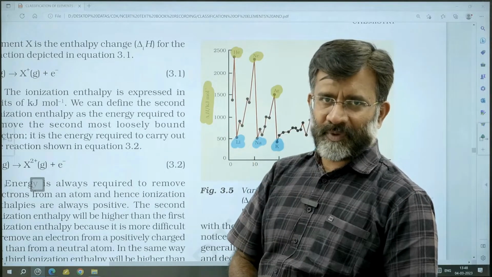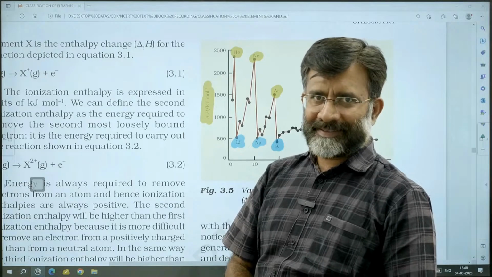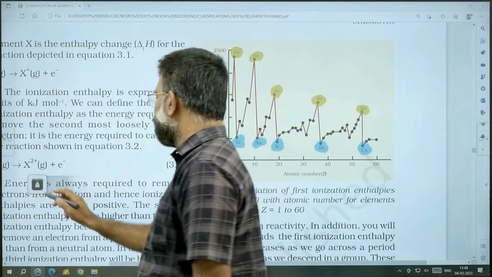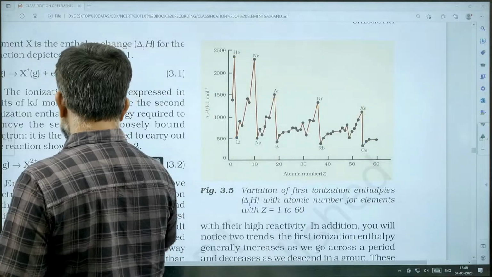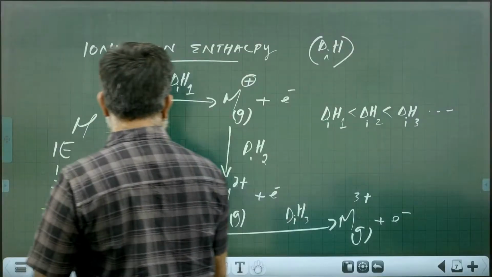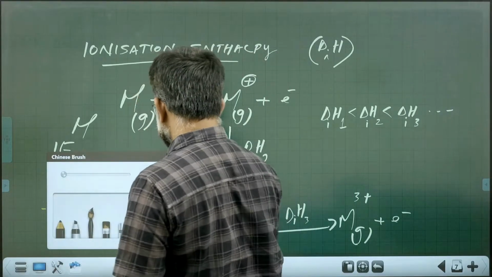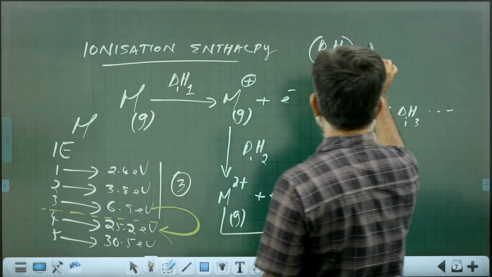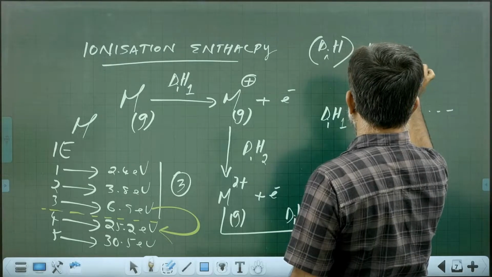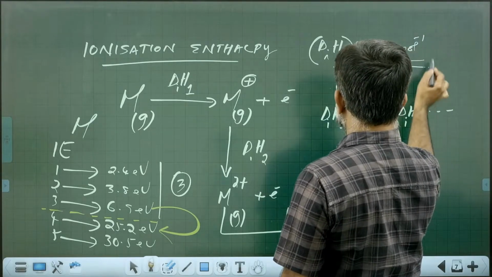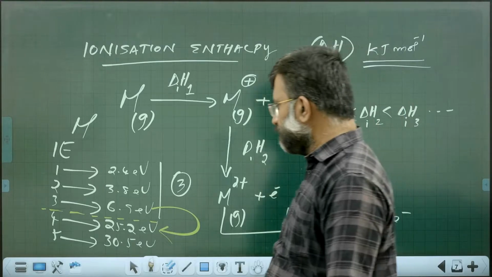Or you may commit a mistake at least. Okay. And remember, ionization enthalpy is always represented in kilojoule per mole. There is a definite unit for ionization enthalpy. It is kilojoule per mole, right?